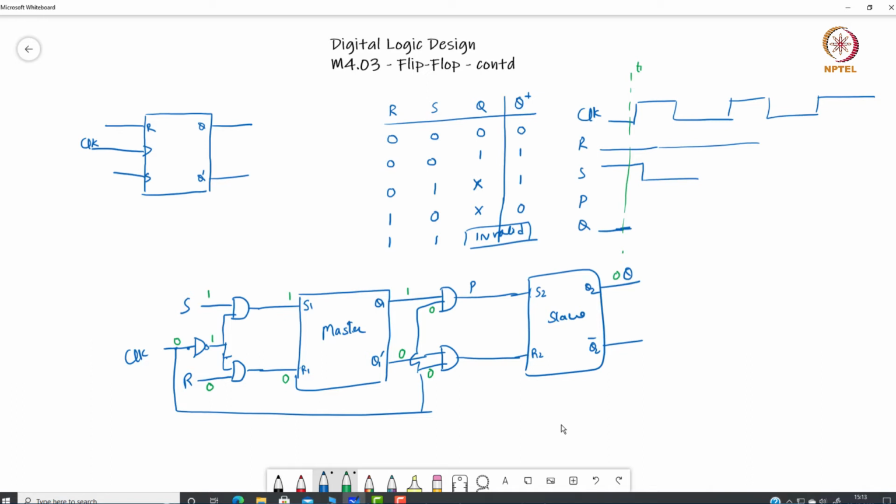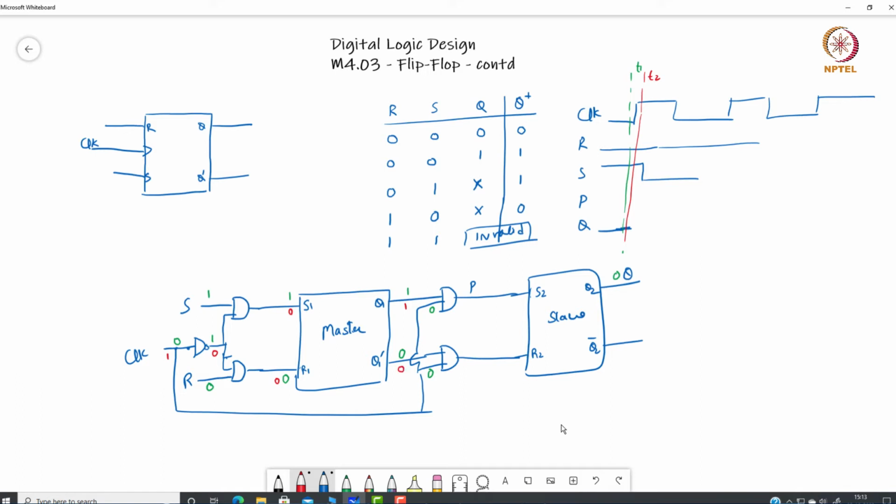Now let us see what would happen at some time after this positive edge, at a very small difference of time after positive edge. Let us consider this as T2. So at T2 my clock has become 1, and because it has become 1, the inverted clock has become 0, this became 0, this became 0, and now P value will be the previous value. So this Q1 will still remain 1, Q1 dash will still remain 0.